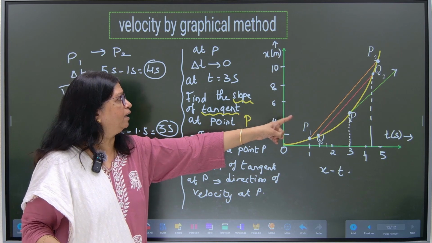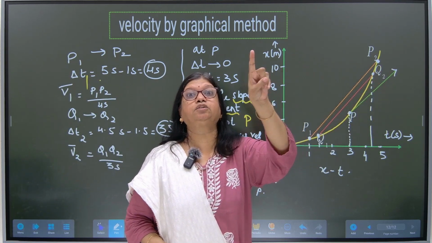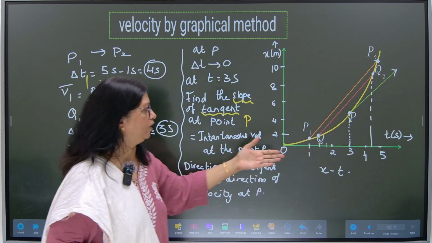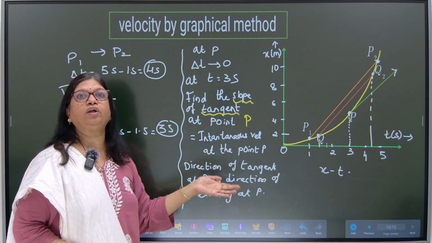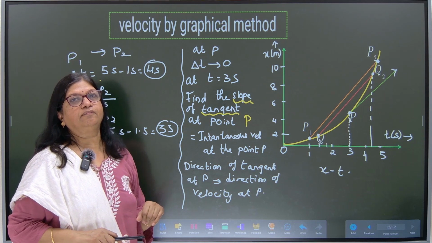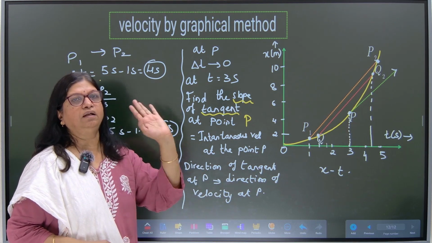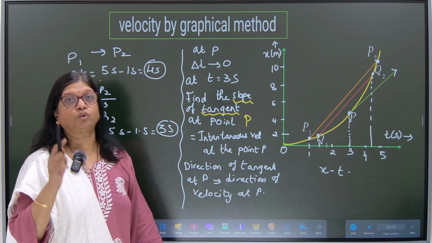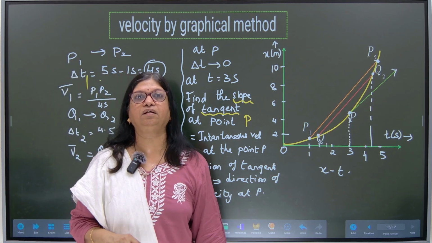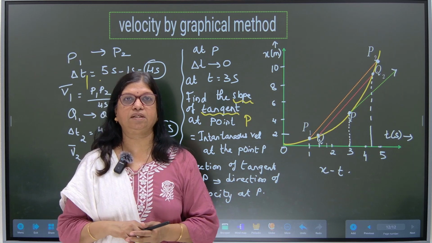At that point, I will draw a tangent. And I will find the slope of the tangent at that point. That slope will give me the instantaneous velocity at that point P. And the direction of the tangent will give me the direction of the velocity at the point P. So by this graphical method, we can find out the instantaneous velocity.